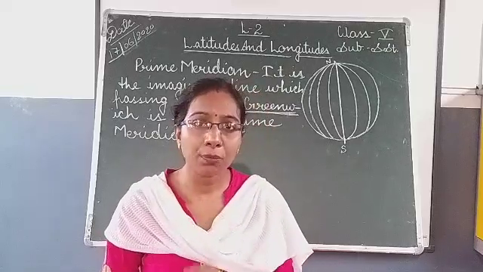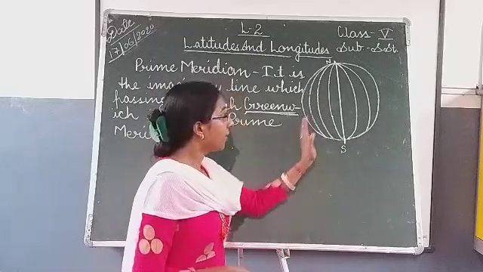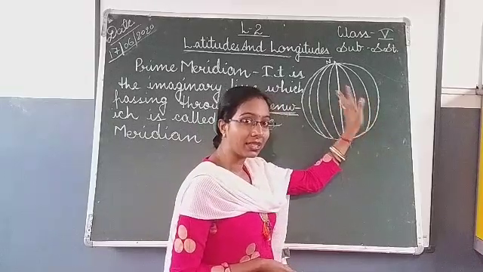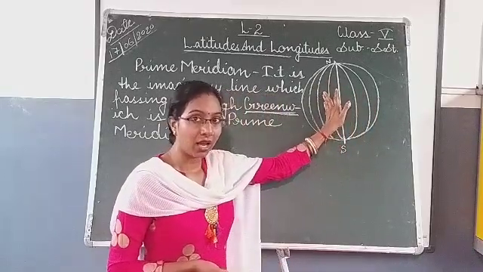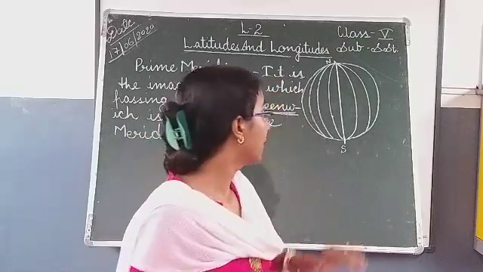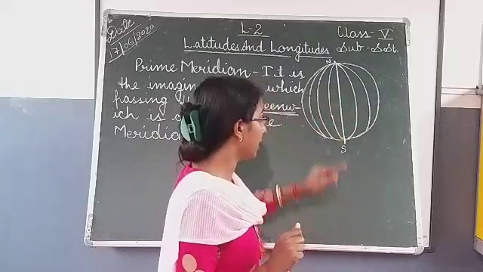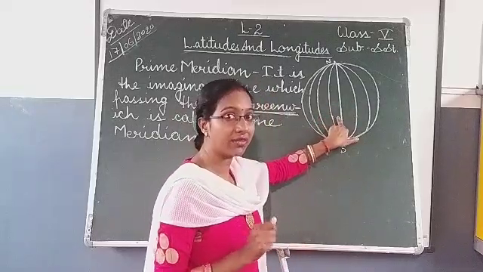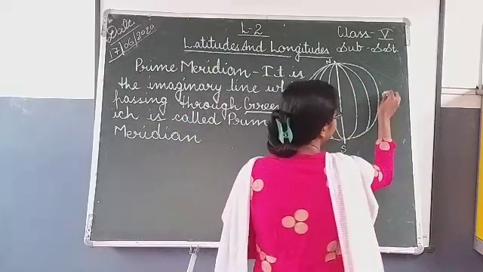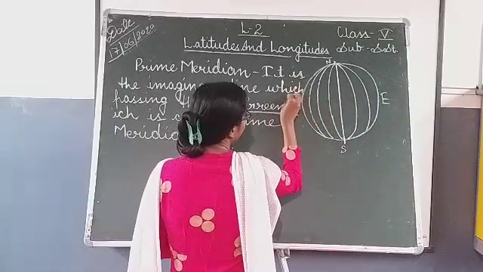Just like the equator, the prime meridian is also an imaginary line. The equator divides the earth into the northern hemisphere and the southern hemisphere. The prime meridian divides the earth into two parts: this part is the eastern hemisphere and this one is the western hemisphere.